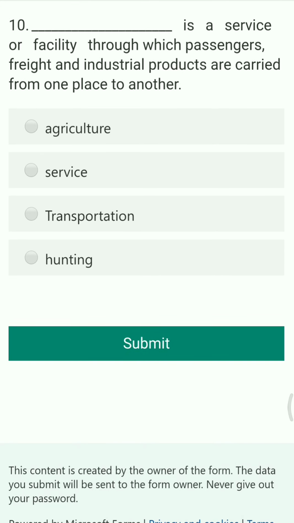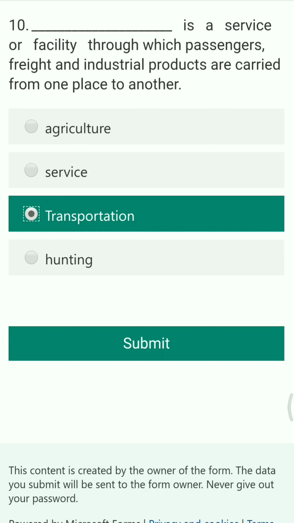Next question. Dash is a service or facility through which passengers, freight and industrial products are carried from one place to another place. The options are agriculture, service, transportation and hunting. The right answer for this question is transportation. With the help of transportation, which is a service, a person can relocate from one place to another place.